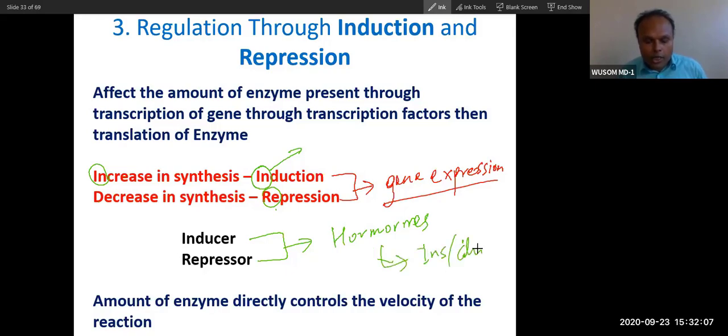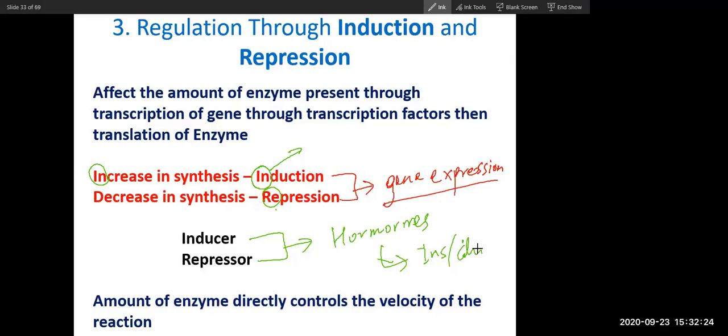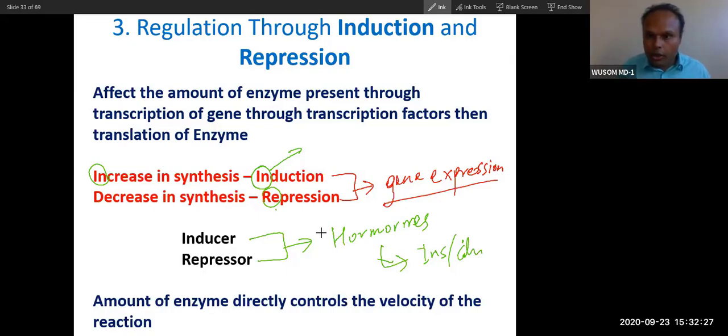So insulin will increase the synthesis of a certain set of enzymes and decrease a certain set of enzymes. The same with glucagon. We will talk in detail about insulin and glucagon, which enzymes insulin affects and which enzymes glucagon affects. We will talk in detail about that.